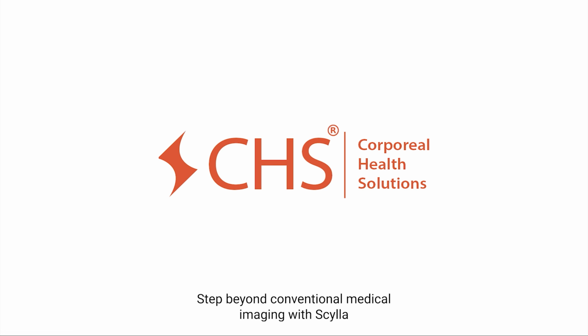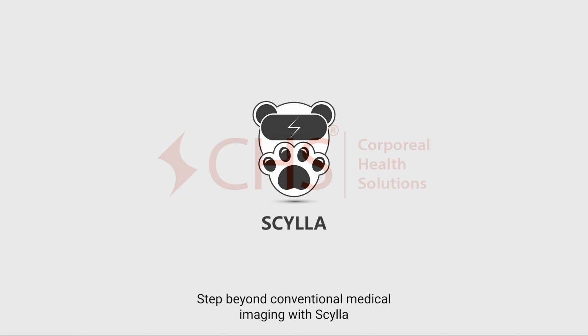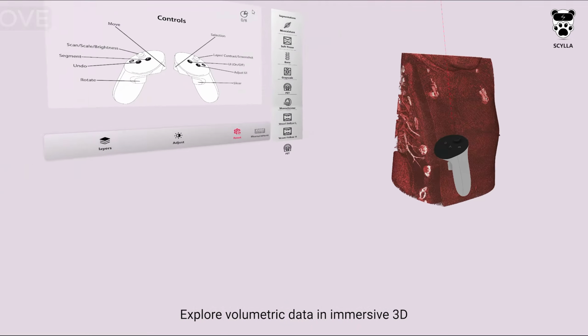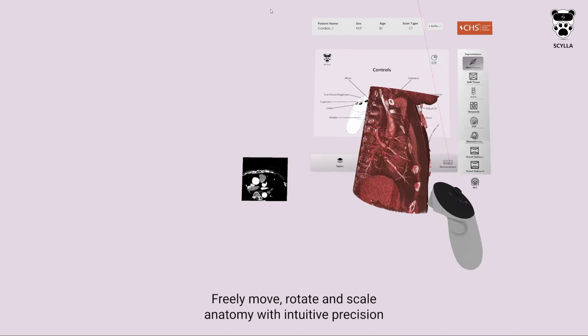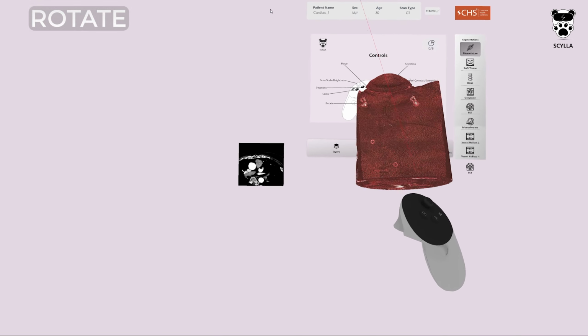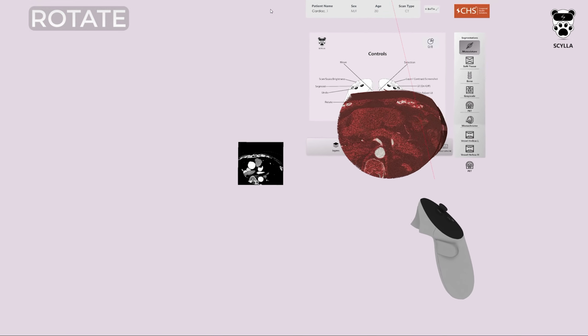Step beyond conventional medical imaging. With SCYLLA, explore volumetric data in immersive 3D. Freely move, rotate, and scale anatomy with intuitive precision. Visualize anatomy your way. With intelligent presets, seamlessly transition between bone, soft tissue, and more, revealing the structures that matter.